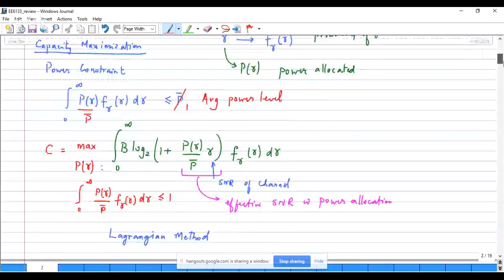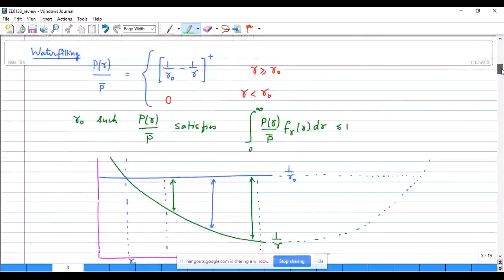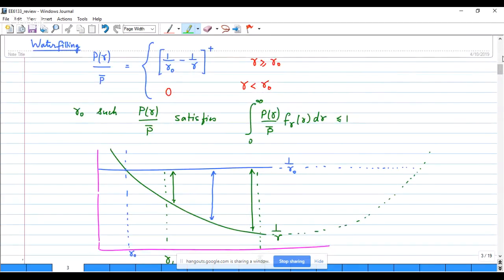So water filling, the capacity calculation says that I want to maximize the capacity. Notice that this is the capacity expression in the presence of power allocation. Power allocation for when you have a SNR gamma is given by P of gamma. The total power constraint is given on the first equation. So we want to maximize the capacity subject to the constraint that is given by the average power constraint. This we solved in the lecture through the Lagrangian method, and we come up with a solution which is called the water filling approach.